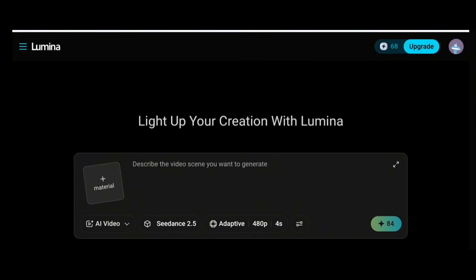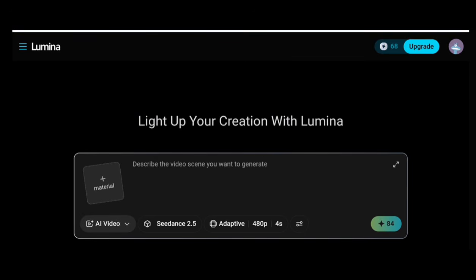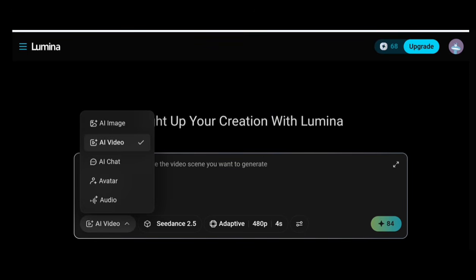Now to generate your videos, just click on this part. You see this part that's going down. It's asking you if you want videos, images, audio or chat. This is where you select it. Make sure yours is on AI video.